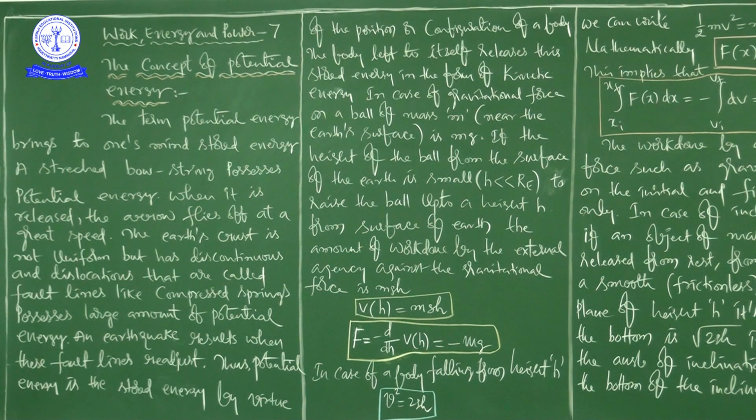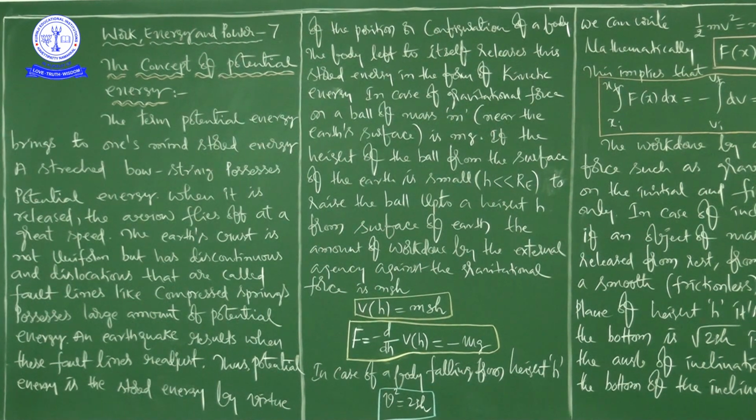So what is the height we are taking? Maybe either 1 meter or 2 meters or maximum 10 meters. Maximum 10 meters means my intention is not to take 10 meters, but here for our discussion, the h may be 10 meters. So when compared to 6,400 kilometers, 10 meters is neglected now. That's why throughout these 10 meters we are neglecting the variation of g.